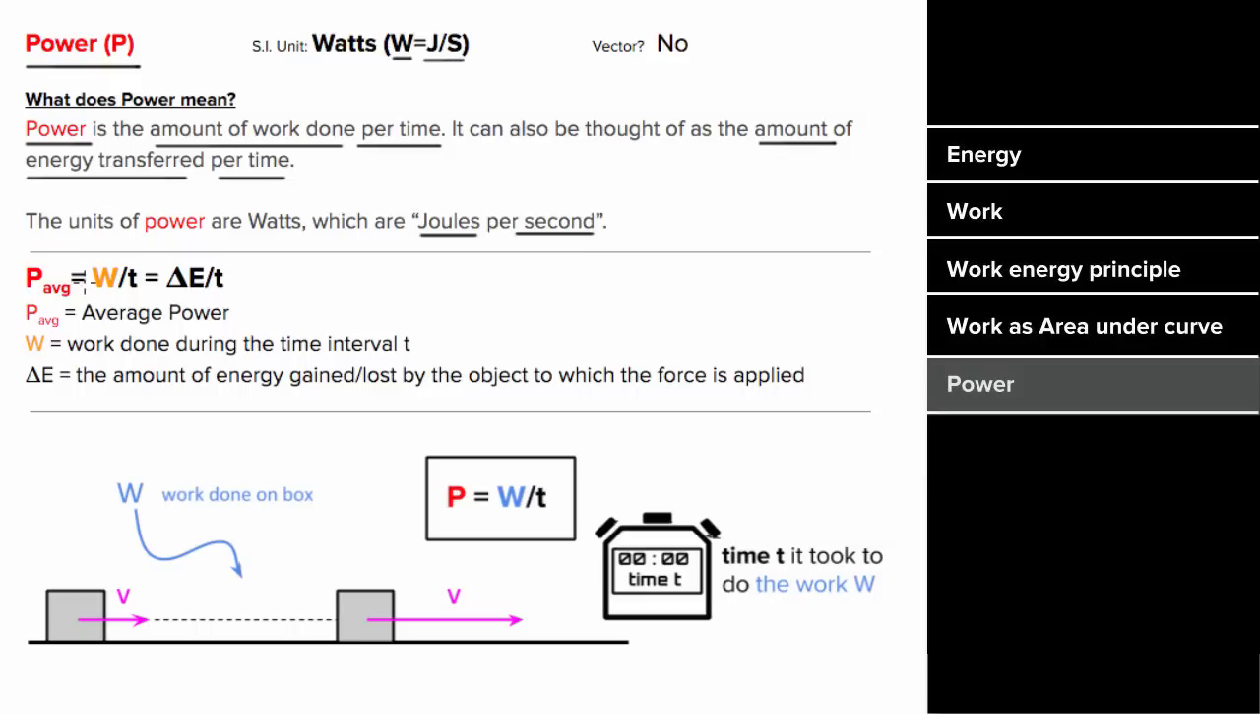So you can solve for the power by finding the work divided by the time, or the change in energy divided by the time. And you can increase the amount of power by increasing the work done, or decreasing the amount of time it takes for that work to be done. And just like energy and work, power is not a vector. So what does an example problem involving power look like?